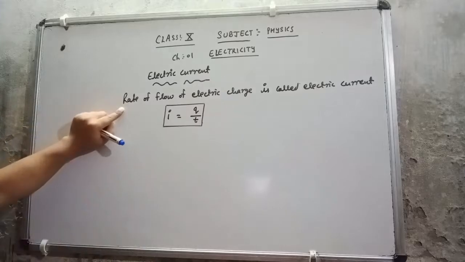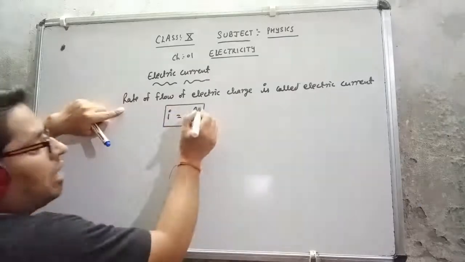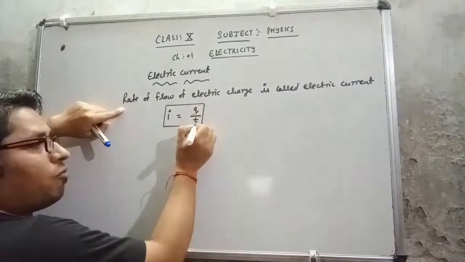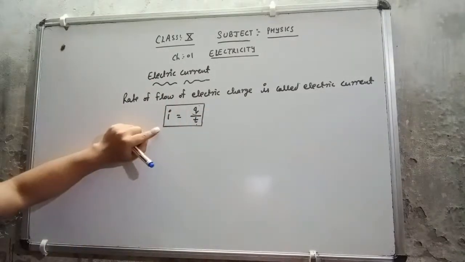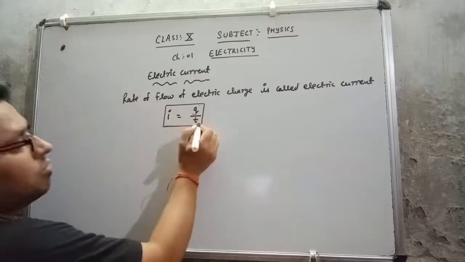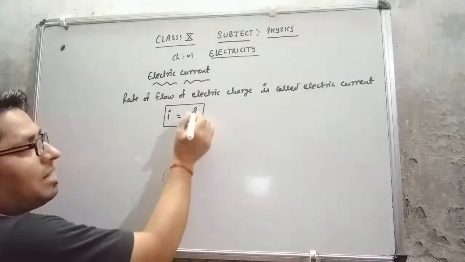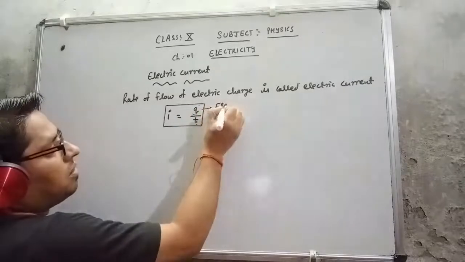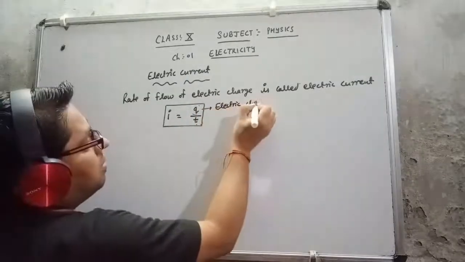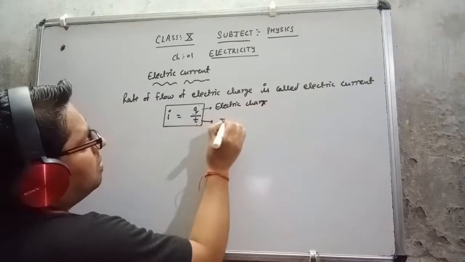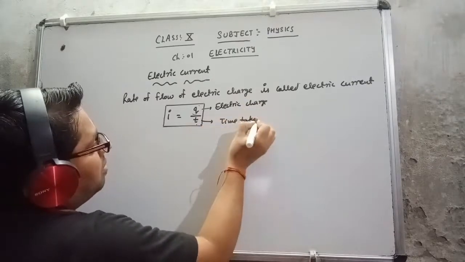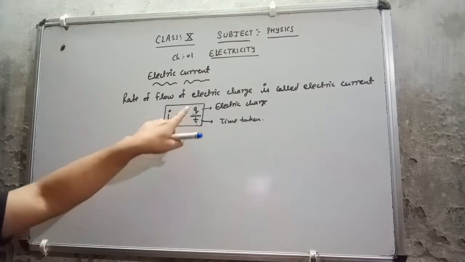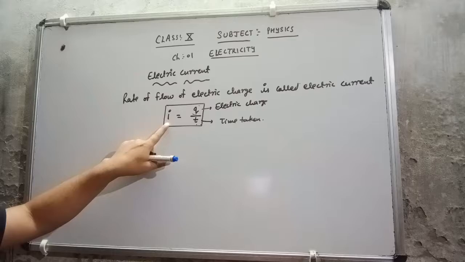So from here, one more definition I can give. If Q coulomb of charge passes through a conductor in 1 second, then that is called electric current. If T is 1 second, then it is the rate of flow of electric charge, because Q is the electric charge and T is the time taken. So in 1 second, whatever amount of electric charge passes through a conductor, that is called electric